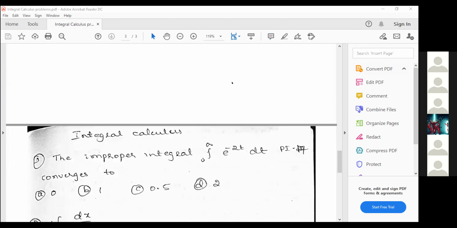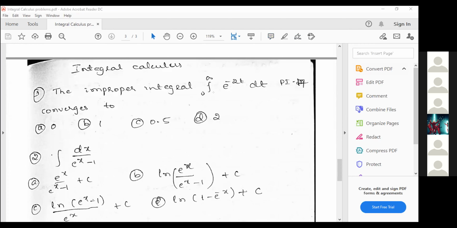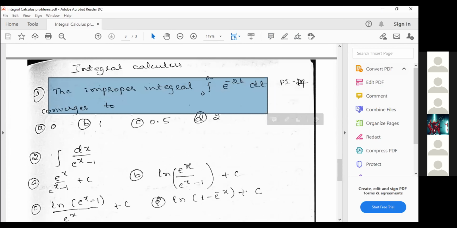Next I'll move on to the next one. These are problems I noted down when I went through the previous year papers. The first one: the improper integral from 0 to infinity of e power minus 2t dt converges to which value? First option 0, second option 1, third option 0.5, fourth option 2.